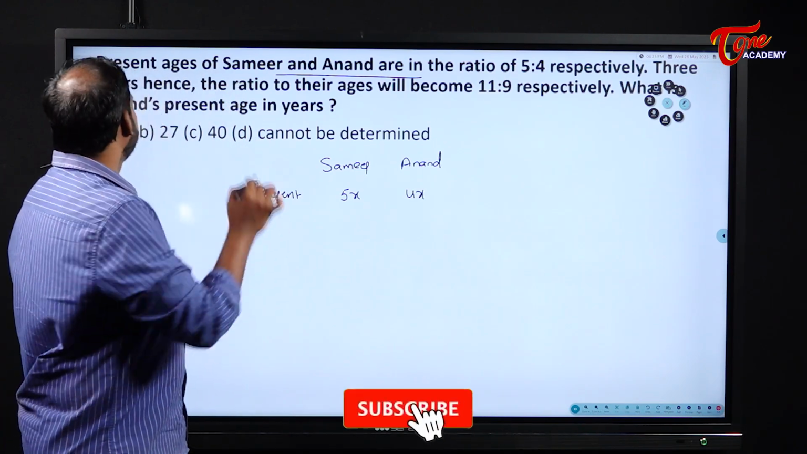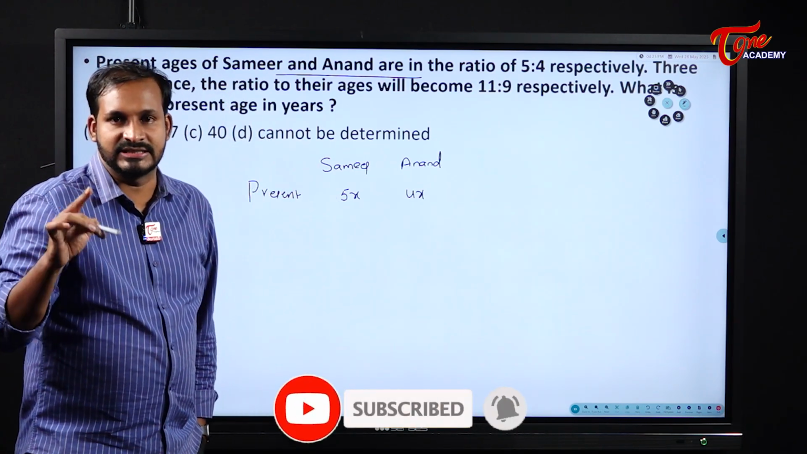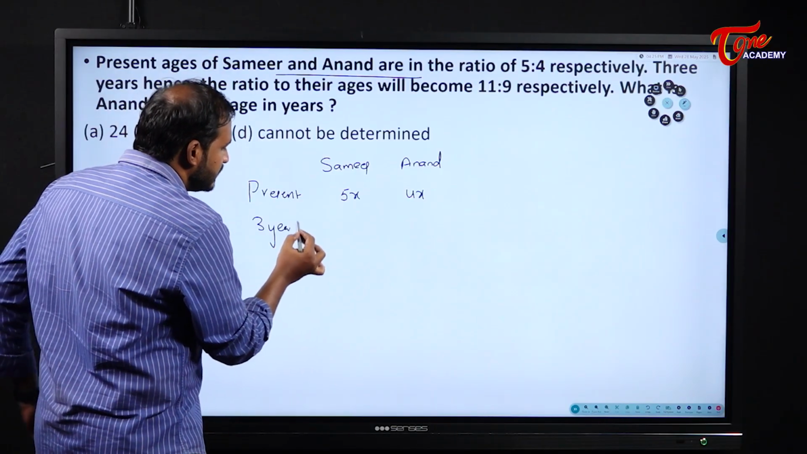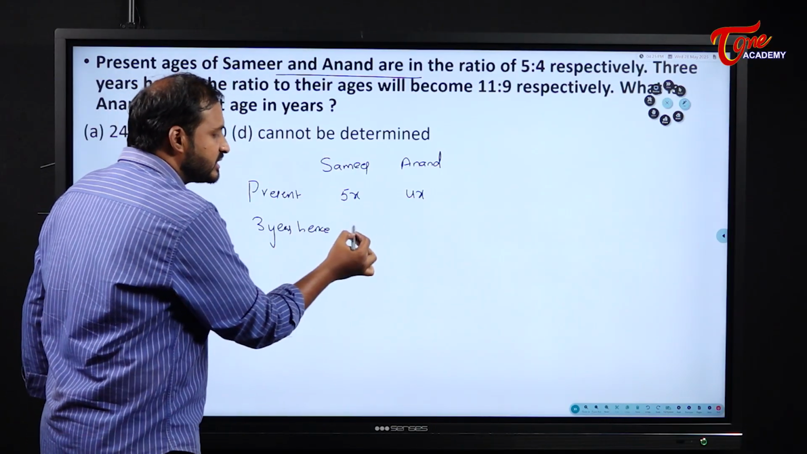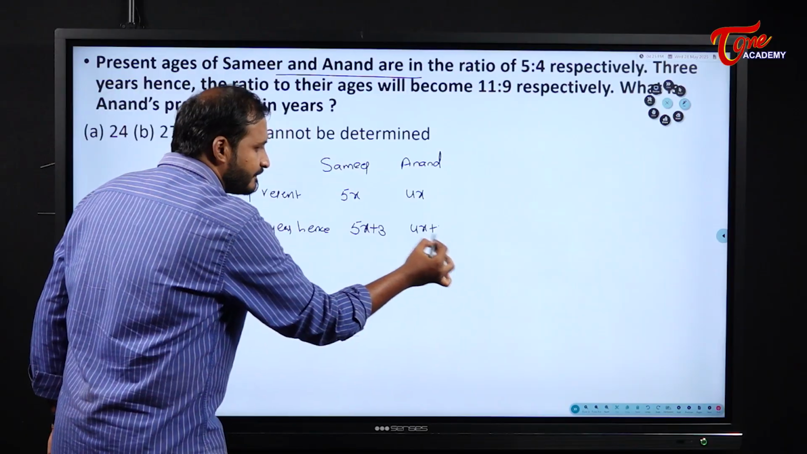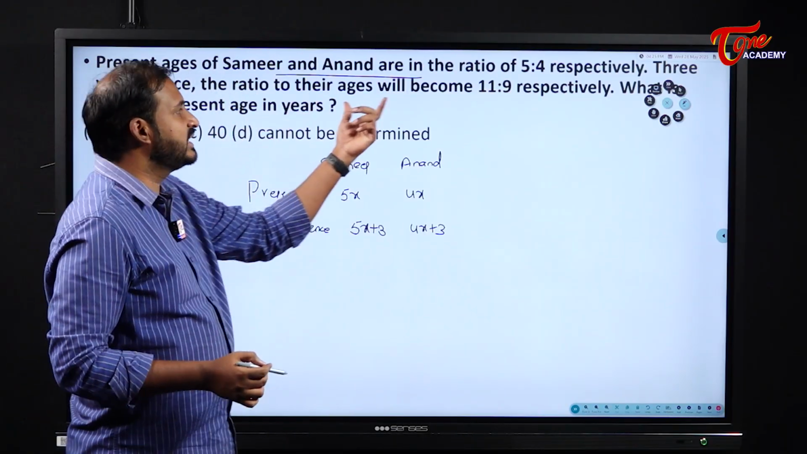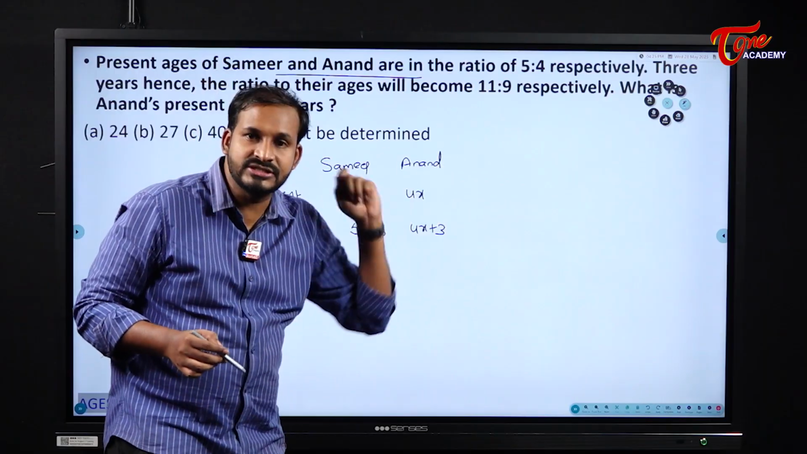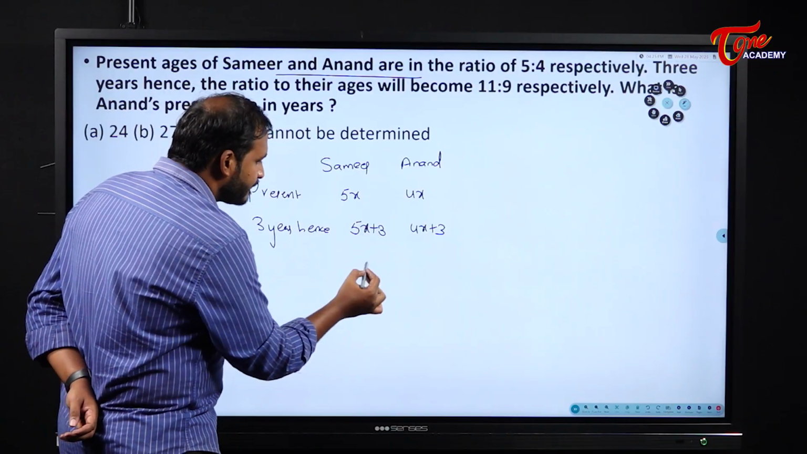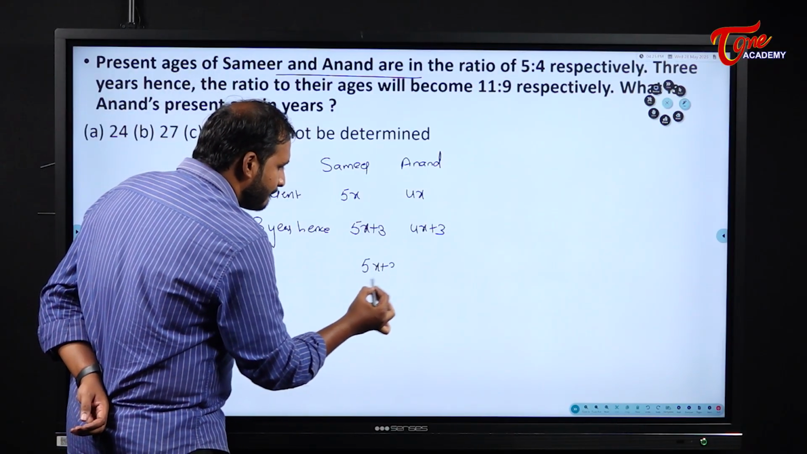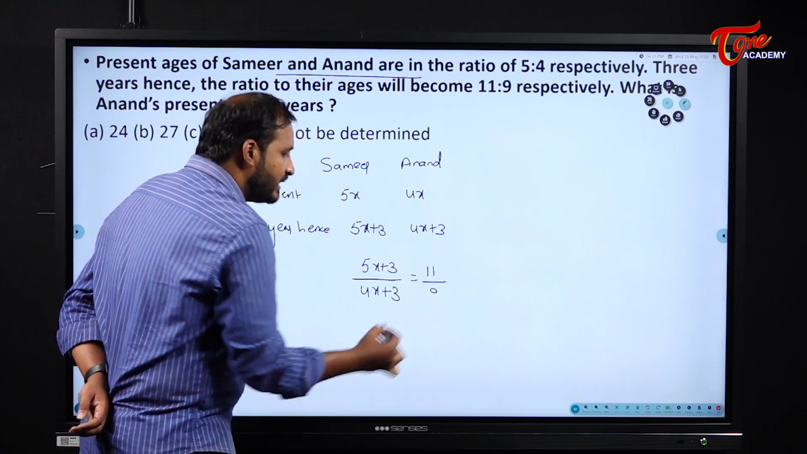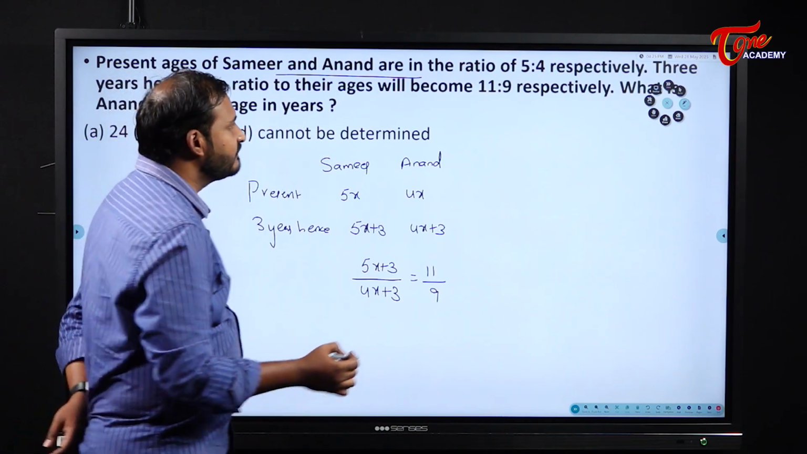Okay, good, superb. 3 years hence means what? Already we discussed, 3 years hence means after 3 years. So 3 years hence, what happens to their ages? His age will become 5x plus 3 and his age will become 4x plus 3. And they gave us the relation between these two ages. What is it? 11:9. So what can we write here? Please observe carefully. (5x plus 3) by (4x plus 3) is equal to 11/9.